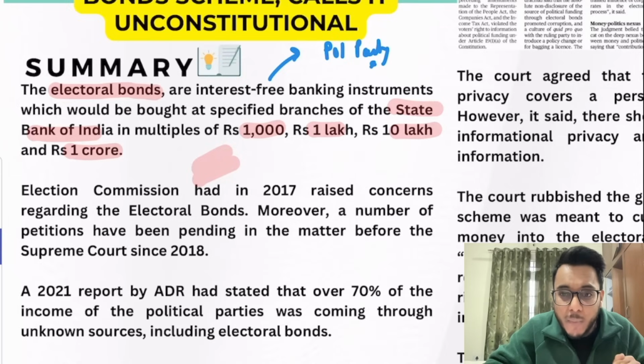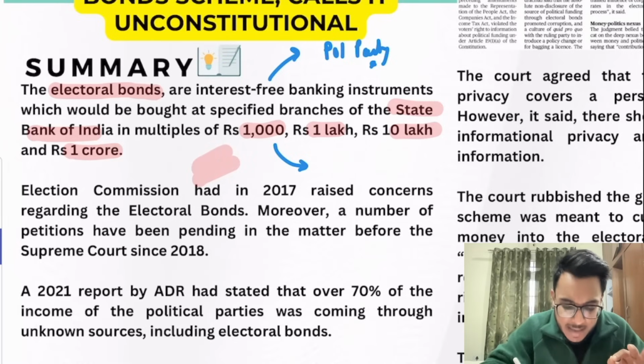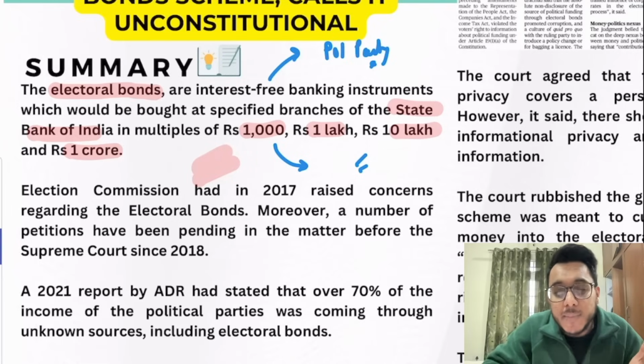Now these bonds are anonymous. What does it mean? It means that when I give this bond to a political party, my name, my company name, nothing will be written. So it brings a scope of anonymous funding.